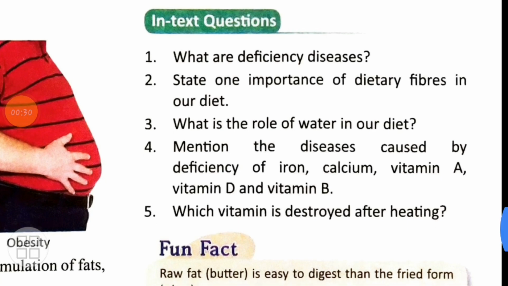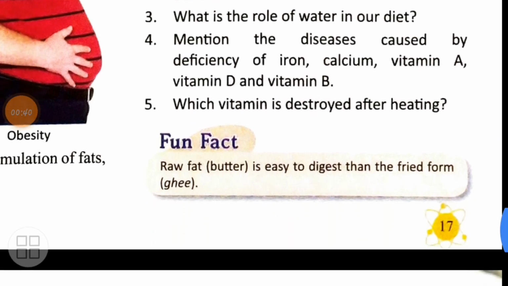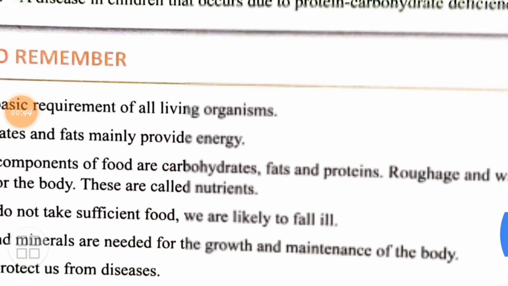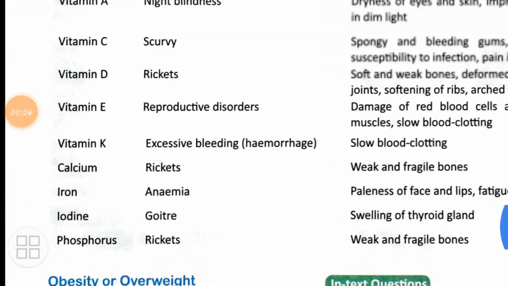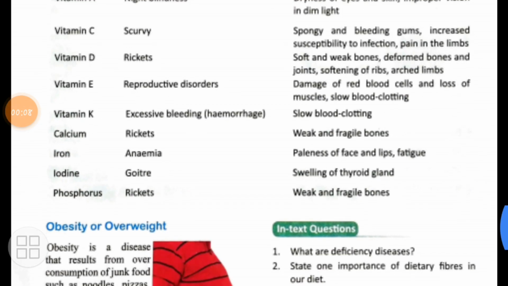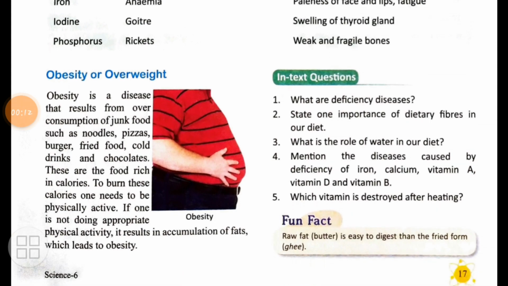Now in text question, what are deficiency diseases? You can see all these questions, answers of all these questions are given in your PDF. So kindly see and do the exercises and the question answers. So go through the chapter and learn the examples of the various nutrients, the diseases and the symptoms. All the tables are important, so kindly learn them from the PDF.